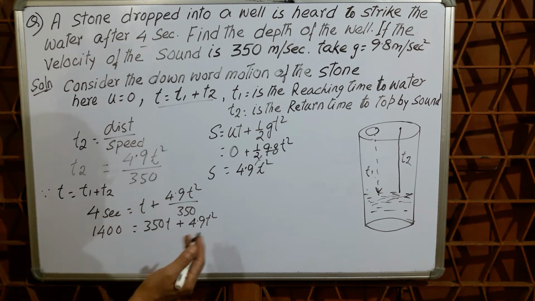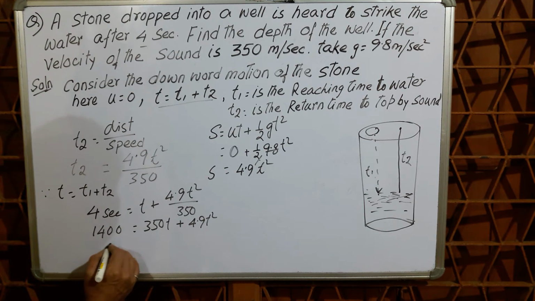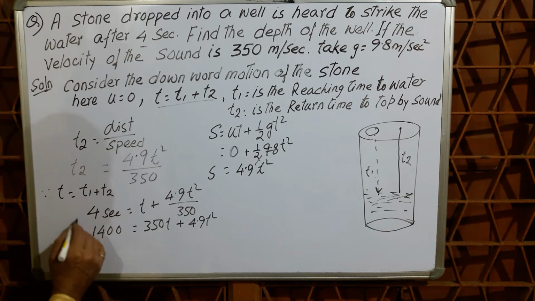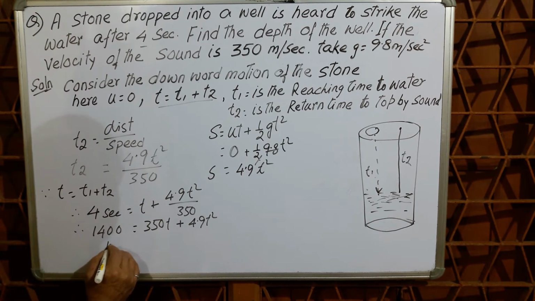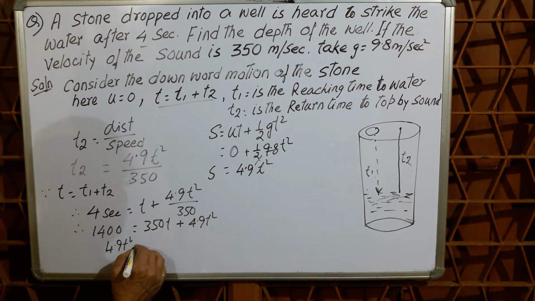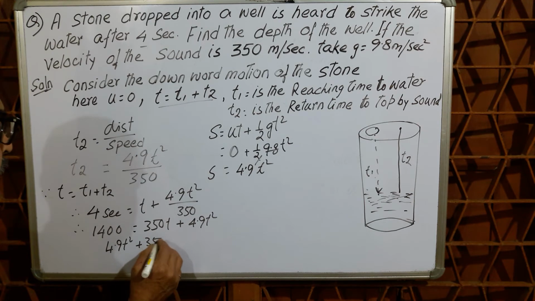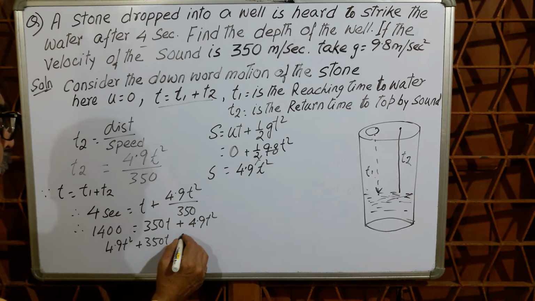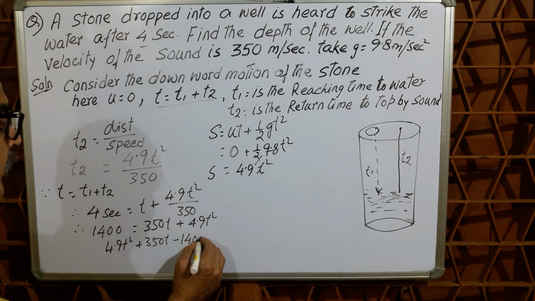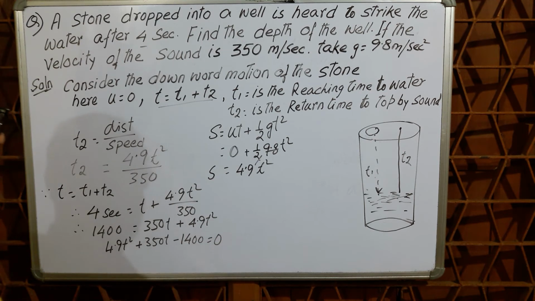Taking the middle term to one side, we get 4.9 t square plus 350t minus 1400 equal to 0.